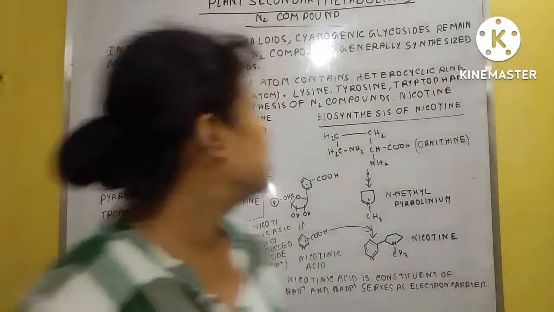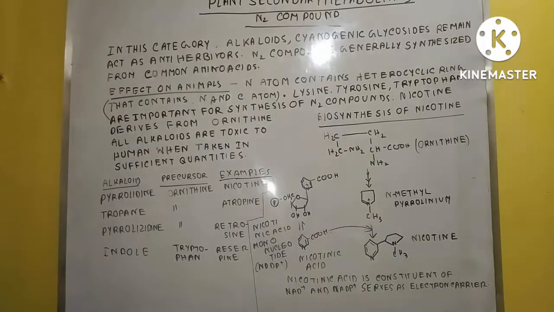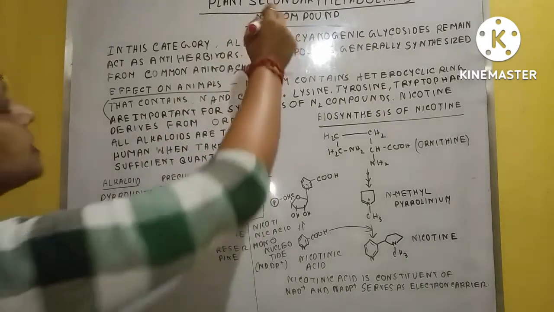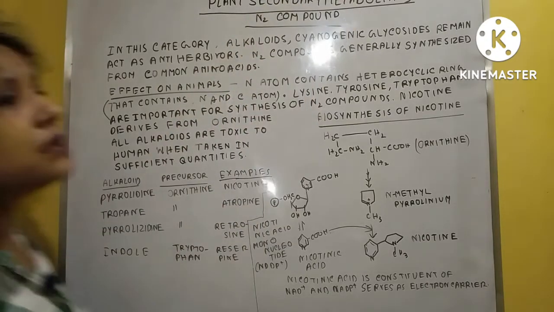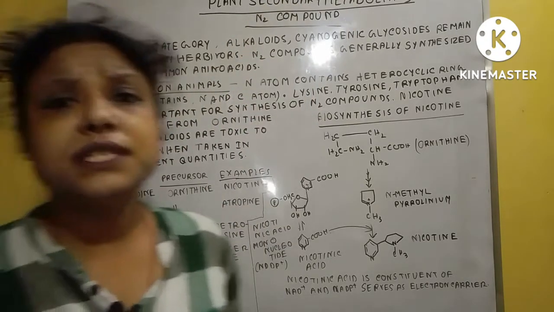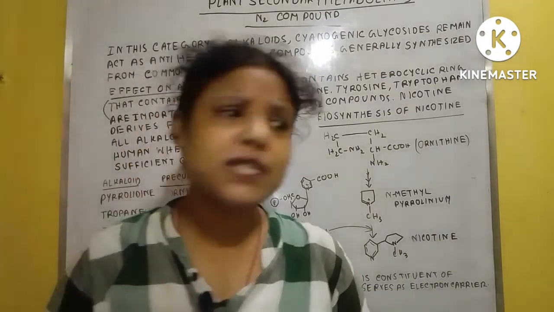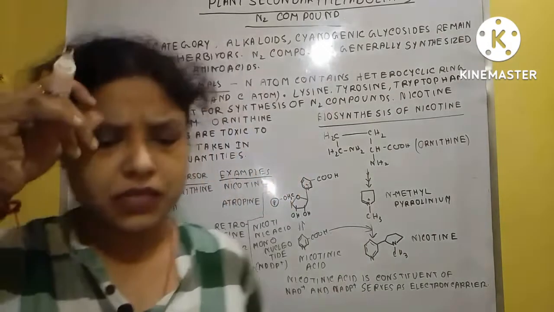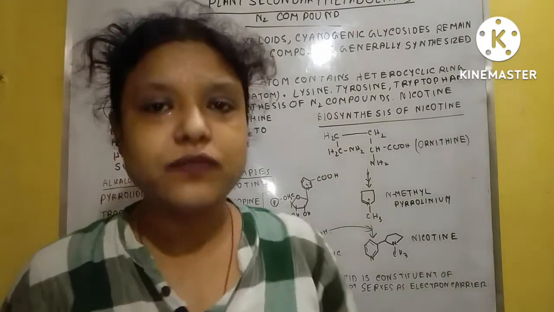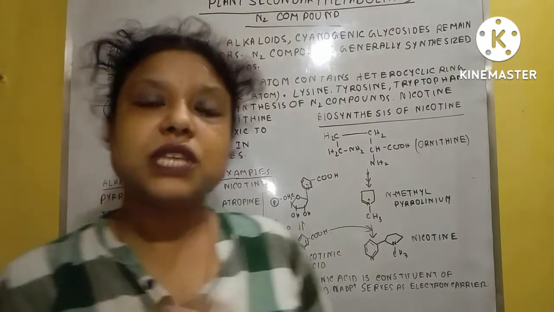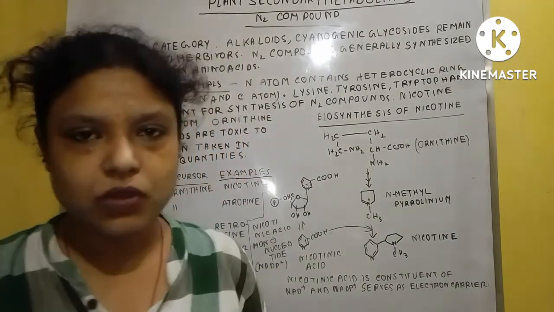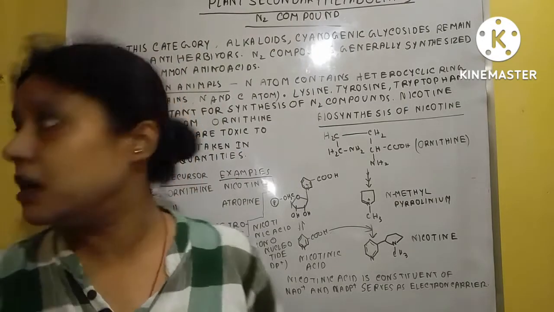Okay, let's start. Generally, which are the nitrogen compounds that are related to the secondary metabolites? I don't describe the secondary metabolites broadly here, so you can check out the previous videos, then you will have the knowledge about the secondary metabolites.